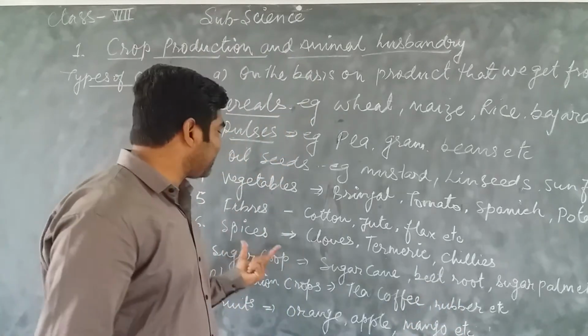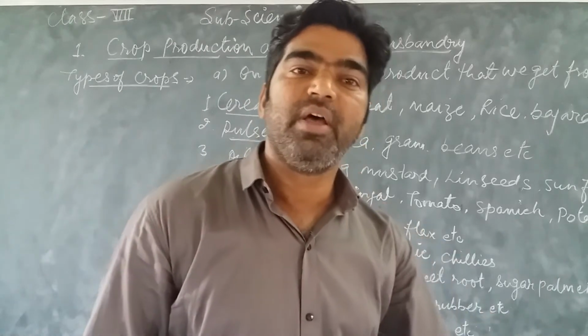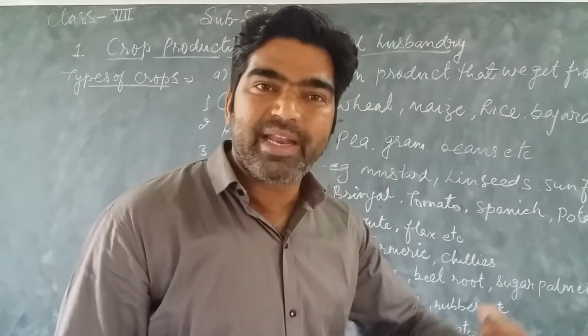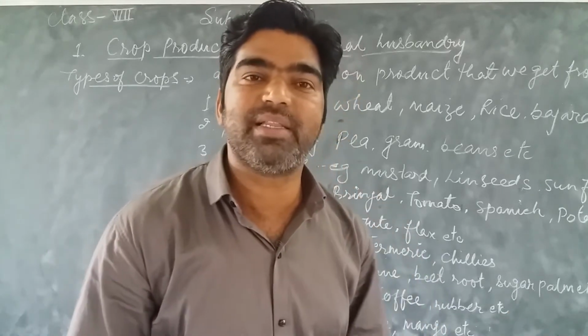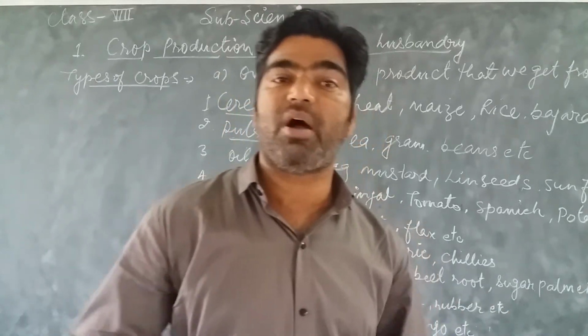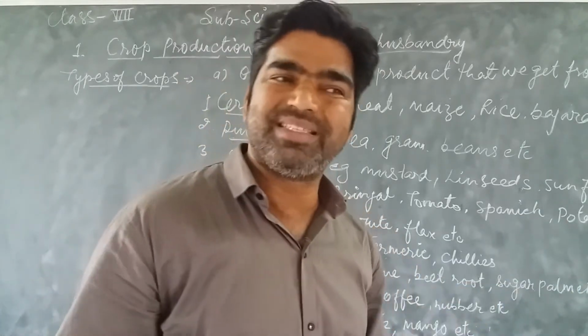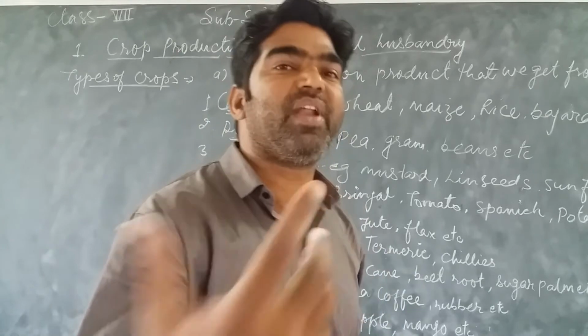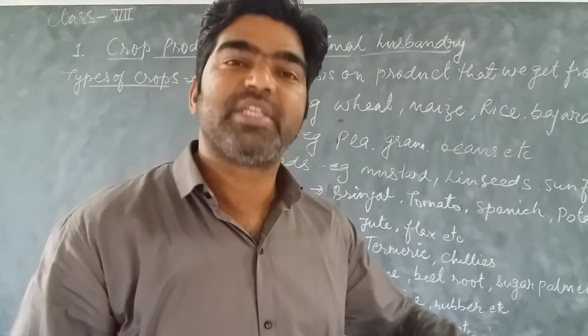Next one is spices. Spices give flavor to our food. In India, you know that Kerala is known as a spice garden. We are getting many different types of spices, like cardamom, cloves, turmeric, and red chilies. These give flavor to food. So these types of crops are known as spices.